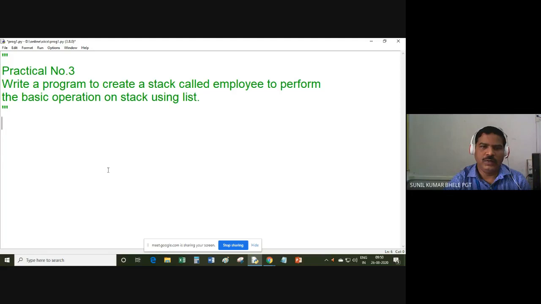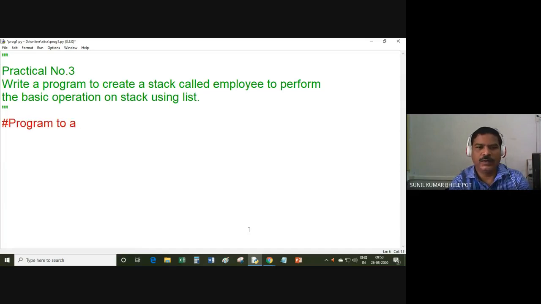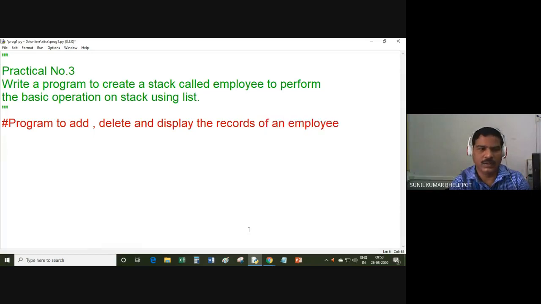So I'm going to create one program in which I will add, delete, and display the records of an employee using list. So you can write down the comment also: program to add, delete, and display the records of an employee using list, like this.